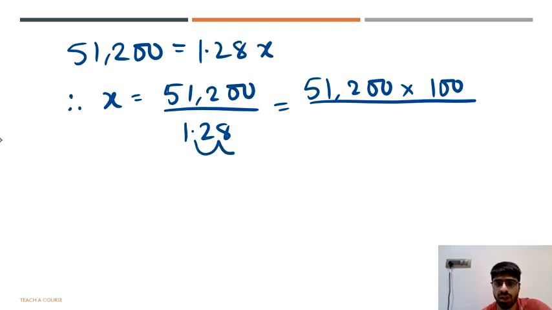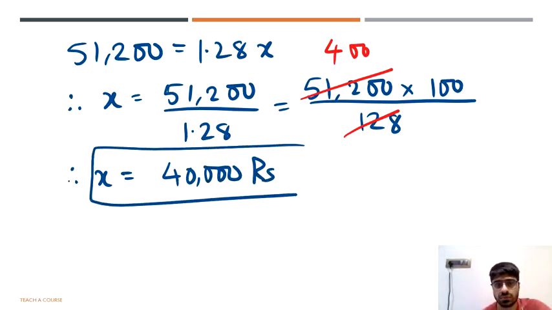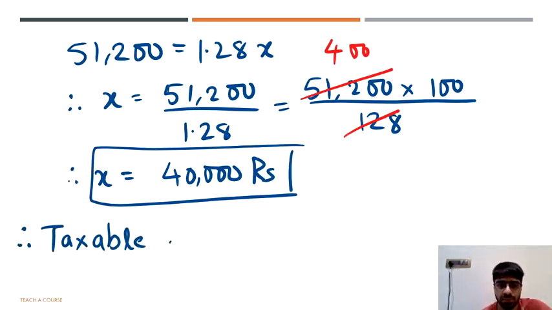And when I multiply the denominator with 100, the decimal shifts ahead by 2 places, giving me 128. You can easily chop off that 128 with 5 and 2, because 128 into 4 will be 5 and 2. Because we had 2 extra zeros there, this number will be 400. And finally, the value of X we get is 400 into 100, that will be 40,000. And this becomes the taxable value. So we have answered yet another question, that taxable value of AC is rupees 40,000.